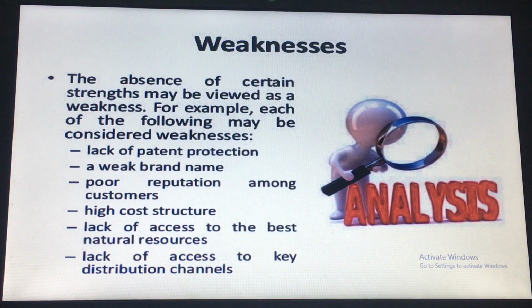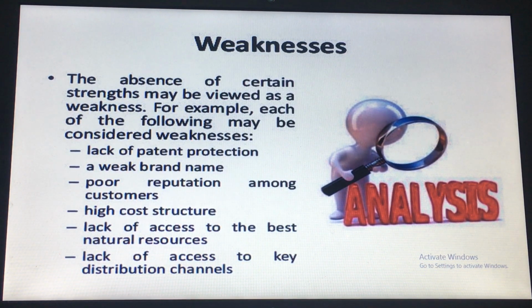Weakness means lack of patent protection, a weak brand name, or poor reputation among customers, high cost structure, lack of access to the best natural resource, lack of access to key distribution channels. It means the presence of all these factors gives our business strength, but the absence of all these factors will bring weakness to our organization.